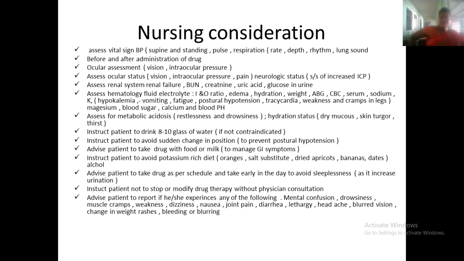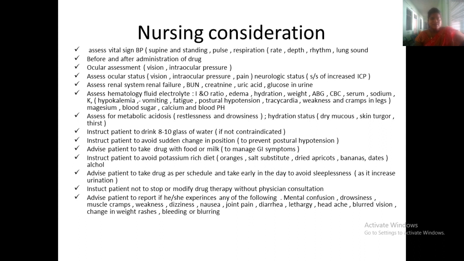And serum sodium and potassium levels, in case of hypokalemia: vomiting, fatigue, postural hypotension, tachycardia, weakness, and cramps in the legs. At that time we have to check the potassium levels, and magnesium levels also. Blood sugar levels and blood pH are also to be checked, for metabolic acidosis.